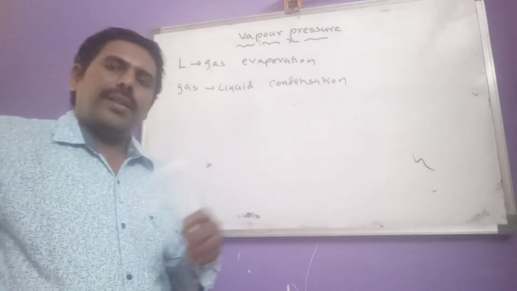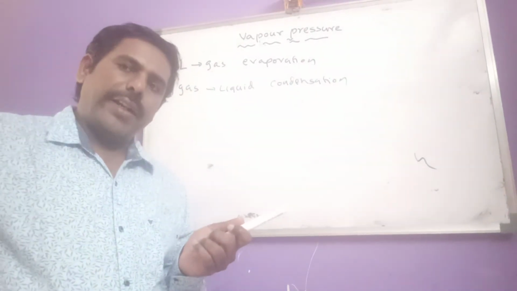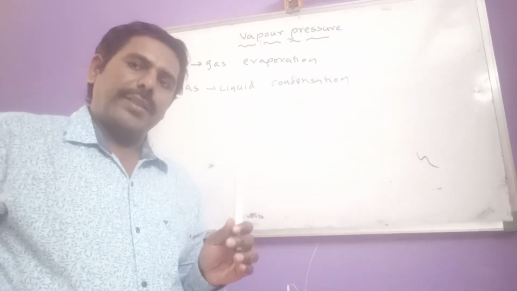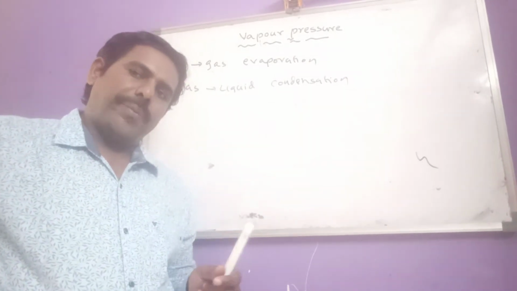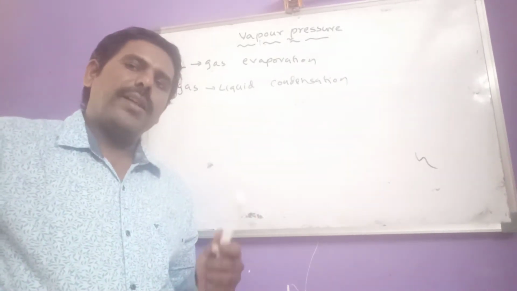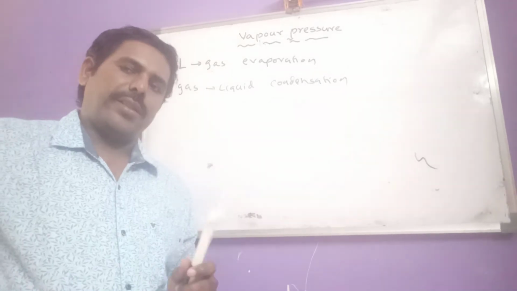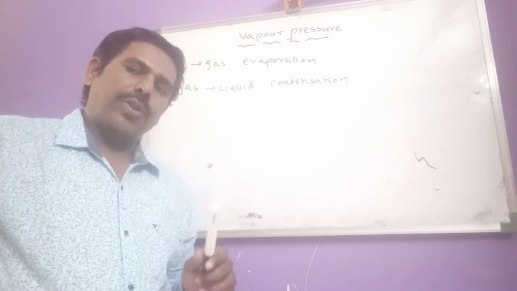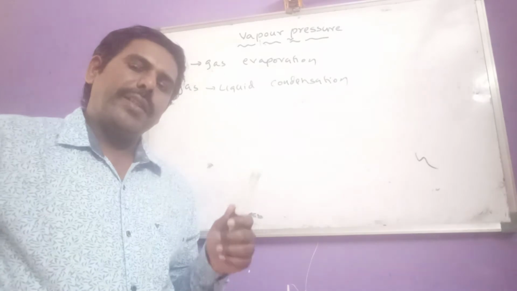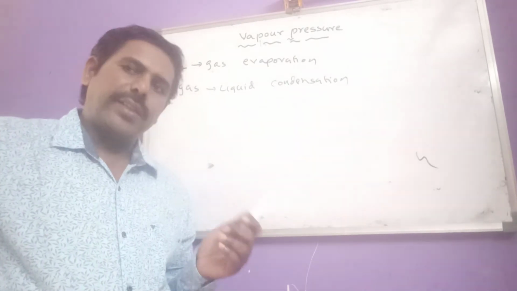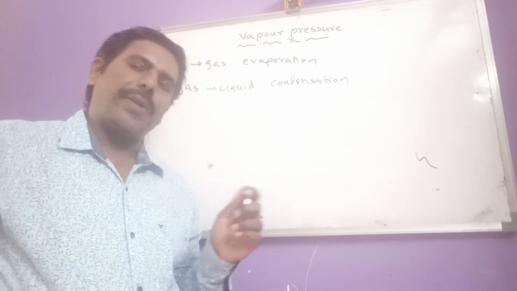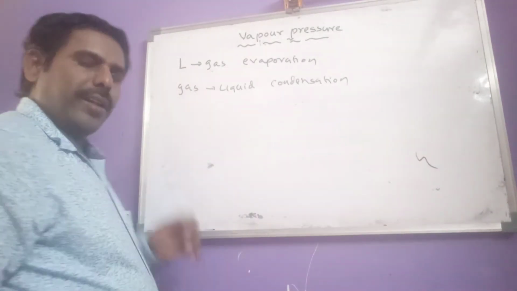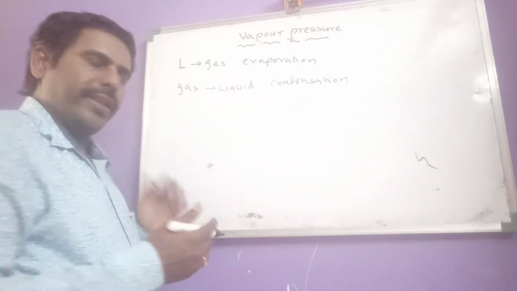Next, the amount of liquid that is evaporated in unit time is known as rate of evaporation. The amount of liquid that is evaporated in unit time is known as what? Rate of evaporation, or we can call it rate of vaporization.